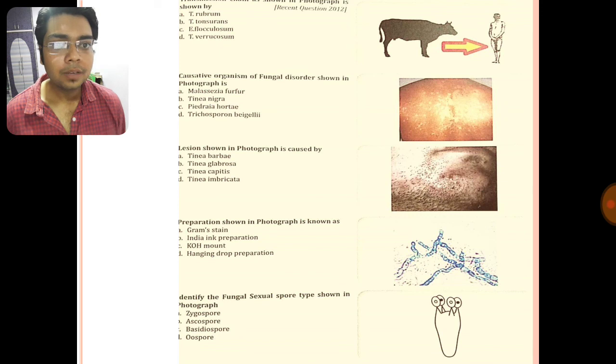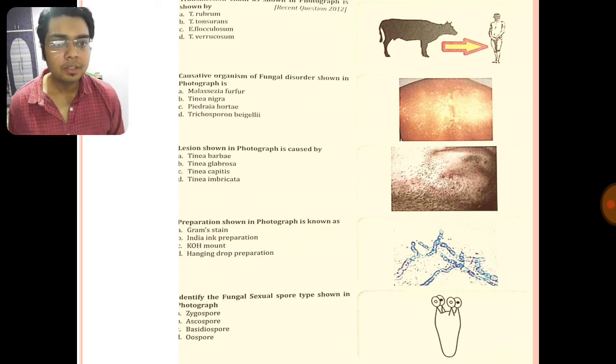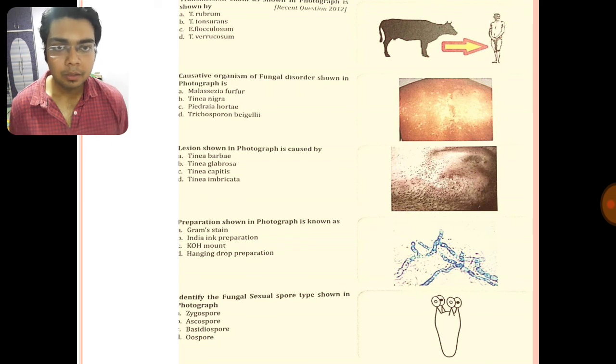The preparation shown in the photograph is known as KOH mount. Basically fungal hyphae are shown, which are seen by the KOH mount. Identify the fungal sexual spore type in the photograph. It is a photograph of basidiospore. Okay. So fungus is also an important topic from microbiology. Do remember to revise the fungus also.